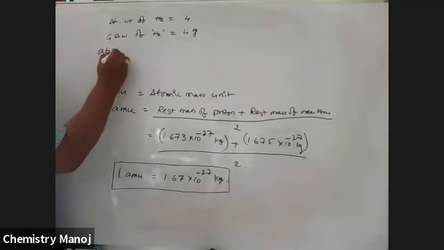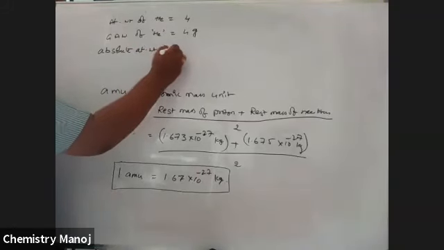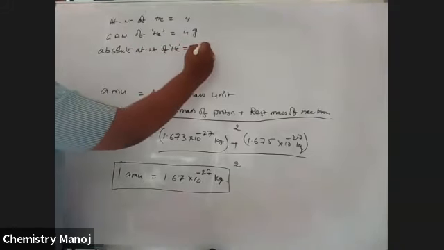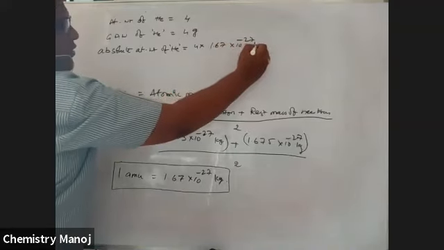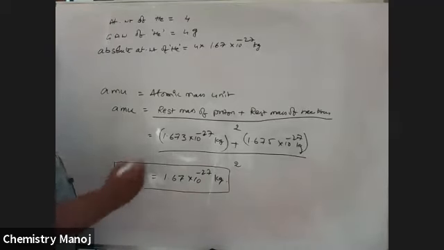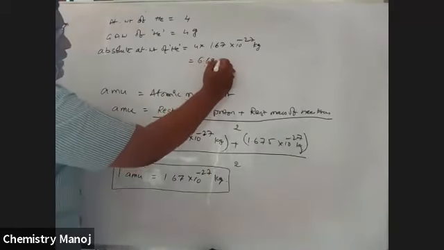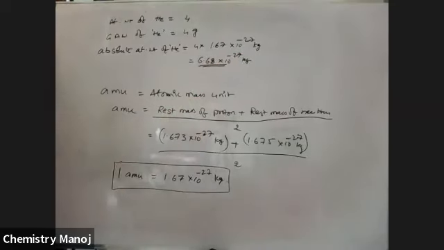Absolute atomic weight of helium is equal to 4 into 1.67 into 10 power minus 27 kg, that is equal to 6.68 into 10 power minus 27 kg. This is the absolute atomic weight of helium.